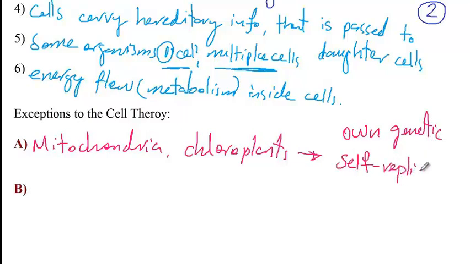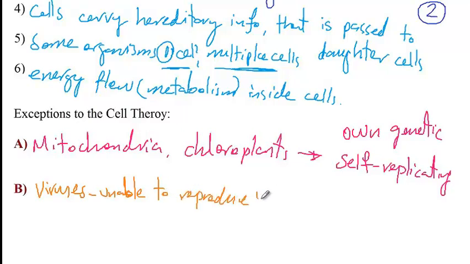The other exception is the viruses, which have many features of life, but they're unable to reproduce on their own. They have to be inside a host cell in order to reproduce. Therefore, since viruses are unable to reproduce on their own, they are not considered a living organism.